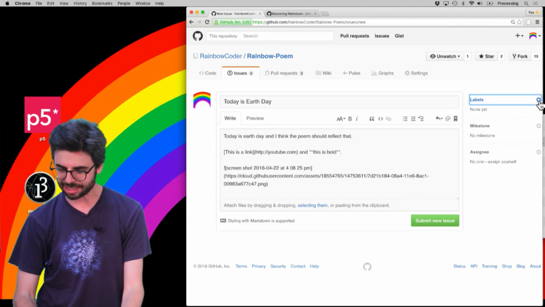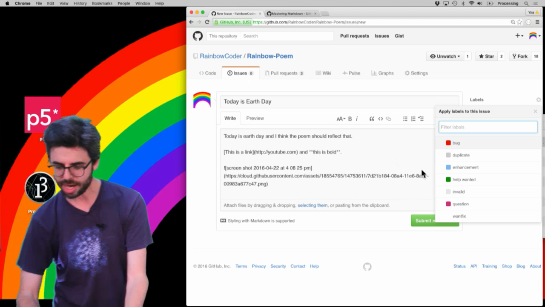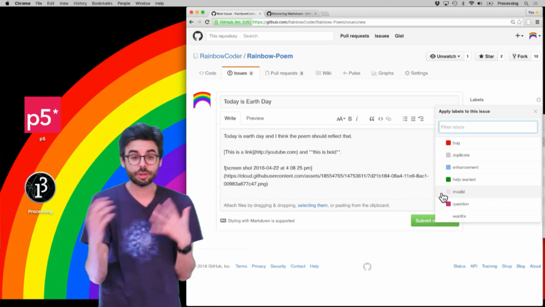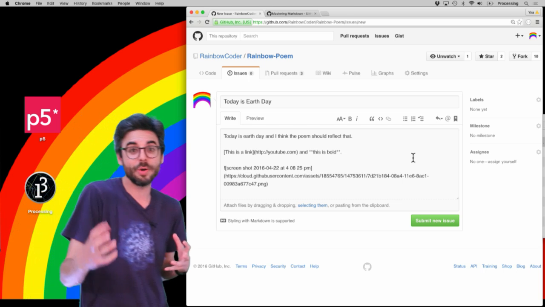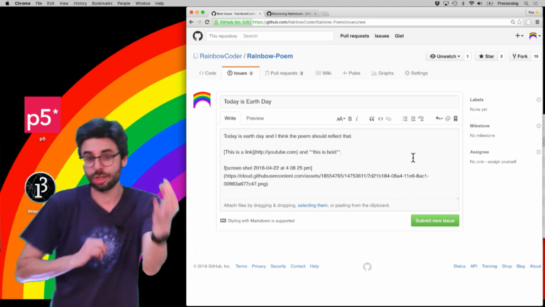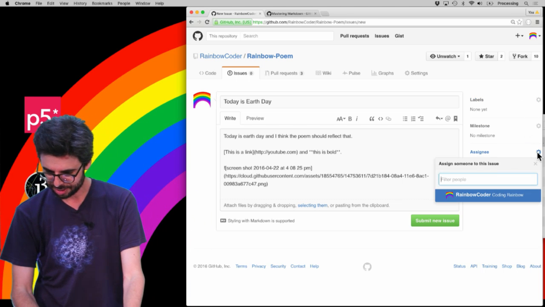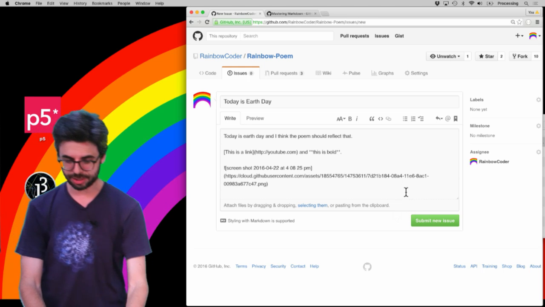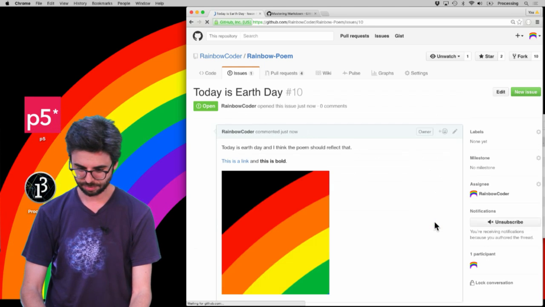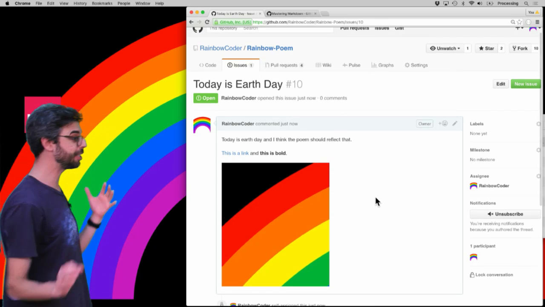Now, I could add labels, like I could say it's a bug, or help wanted. There's sort of standard labels. I could create my own labels. I could add it to a milestone. I could assign it to somebody, saying, like, this is the thing you should work on. I'm going to assign it to myself, Rainbow Coder. And then I'm going to now submit this issue. And you can see now the issue is submitted.